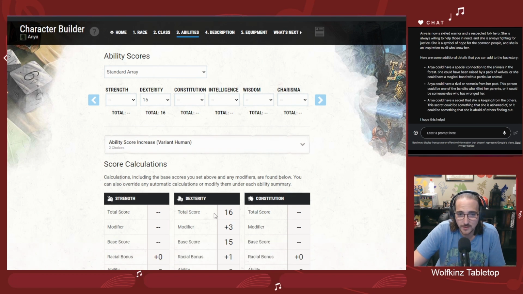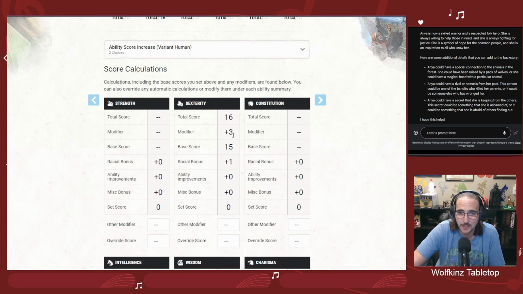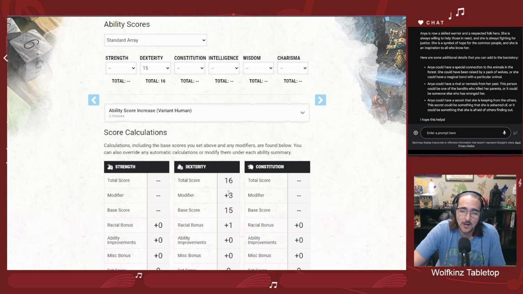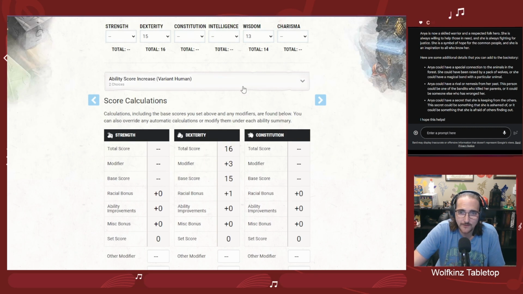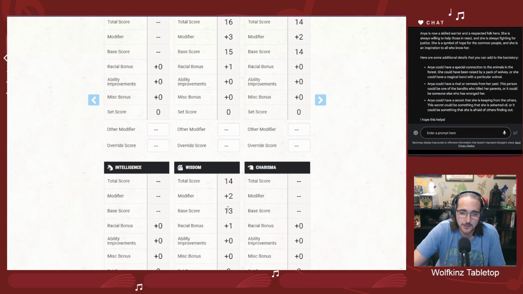So with our +1 from our human, that's going to take this up to 16. So we're already going to be starting out with a +3 modifier. Now, the next thing I like to do is try to make sure things are even, because your modifiers go up on even scores. So because we're getting a +1 to wisdom, I'm actually inclined to give this the 13, because what that's going to do is put this at a +2. And now we have our 14 freed up for something else. I'm probably going to go with Constitution because Constitution is going to help us with our HP and things like that. Now, so we have a +3, a +2, and a +2.